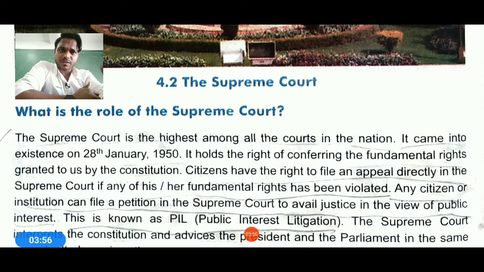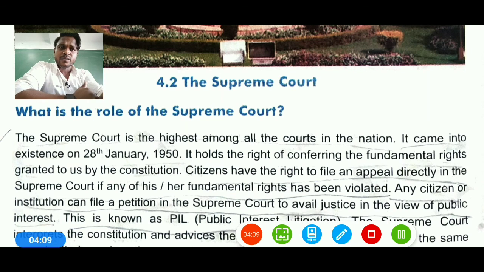So what is the Supreme Court? The first topic, the paragraph and the question. After seeing the 4.2 image of the Supreme Court, we need to go with the first paragraph. What is the role of the Supreme Court, or what is the Supreme Court? Generally, we can understand that the Supreme Court is the highest court.